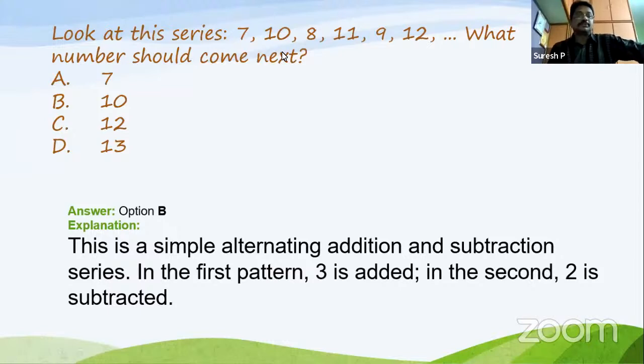Do you observe any kind of relation between these numbers or the sequence of these numbers?